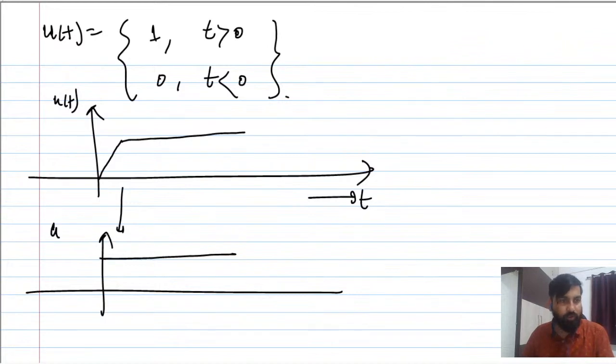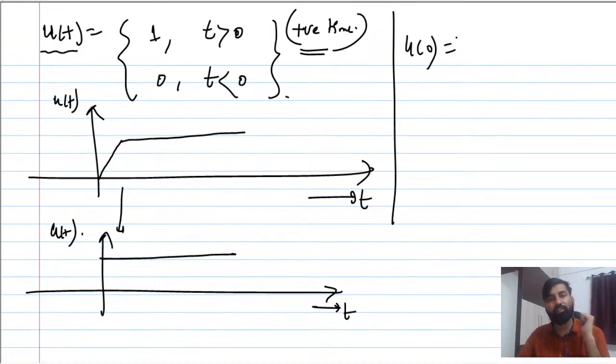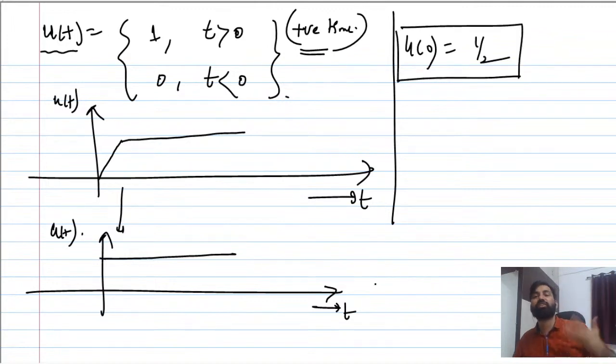So this is u of t. It is defined for t greater than 0. It means it is defined for positive time. And keep in mind that in signals and systems we always take u of 0 equal to 1 by 2. Now the question is, how do we determine u of 0 equal to 1 by 2? Because you know that this is discontinuous at t equal to 0.